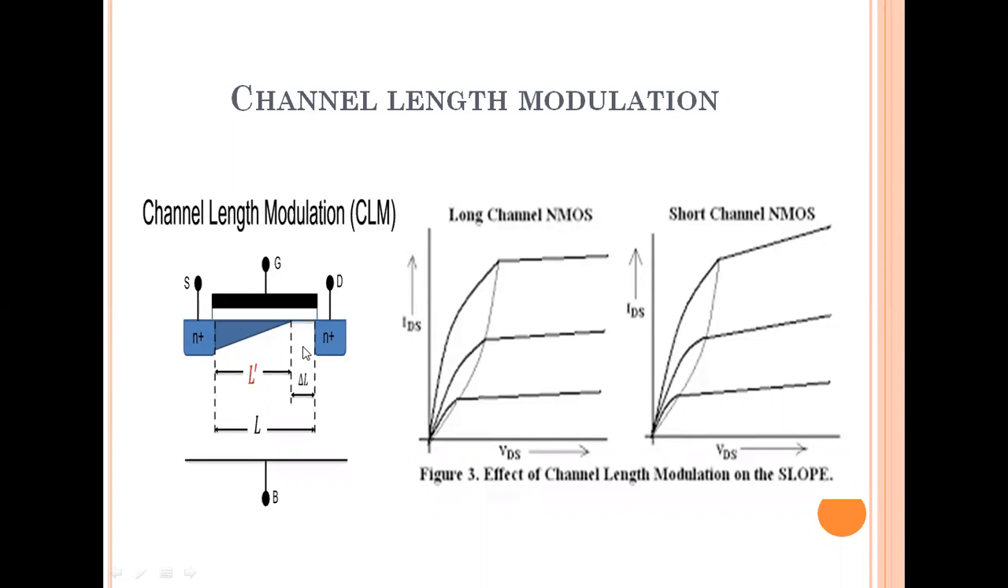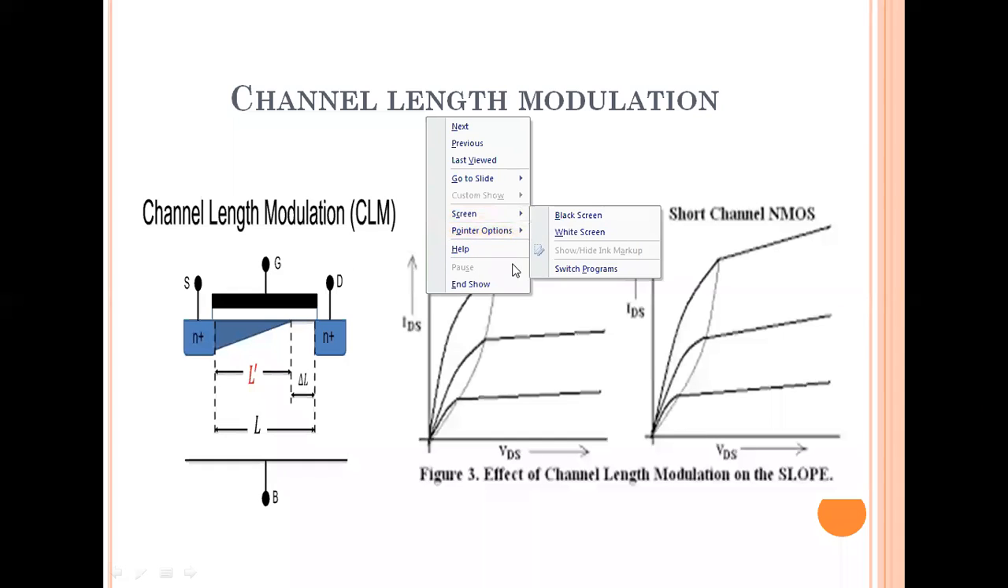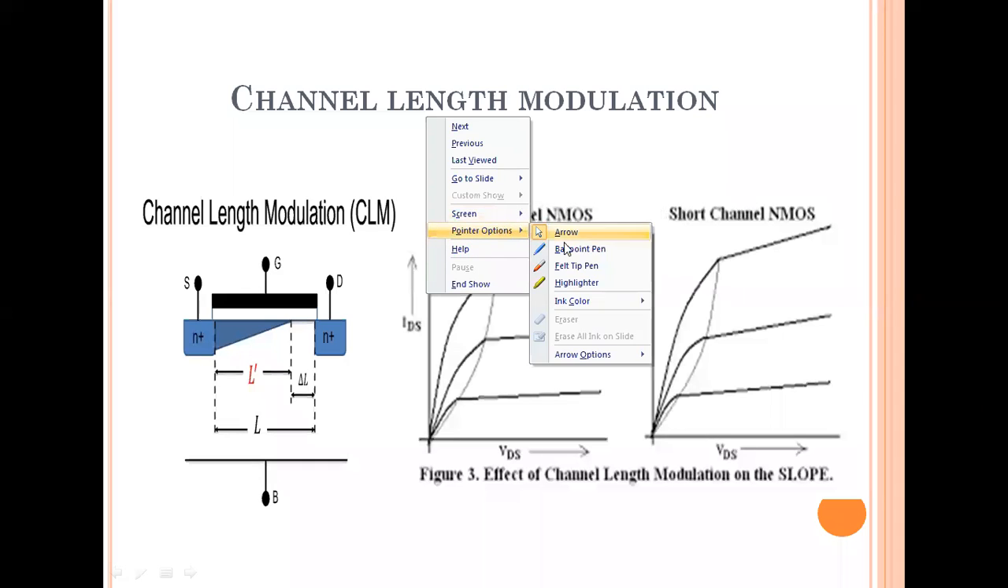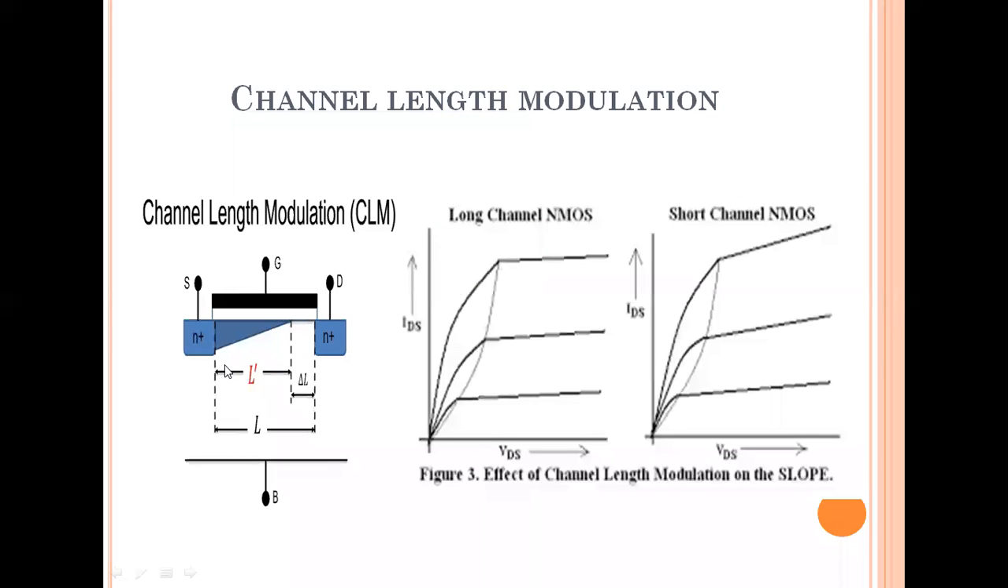So same here. If you further increase VDS, the length of the channel will be reduced. Okay, so further increasing VDS, the length of the channel will be reduced. So this length will be shifted. We can say the depletion region will shift towards the source terminal.